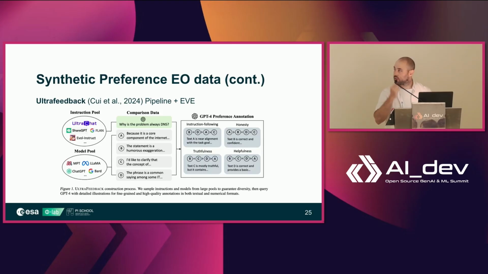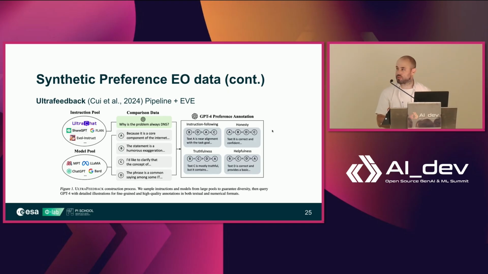And then we also generate some synthetic dataset following the pipeline from UltraFeedback. So we take some already existing pool of instructions, we take a large model pool, and from each instruction we generate a variety of answers, and then we have a judge that will simply rank them, essentially.